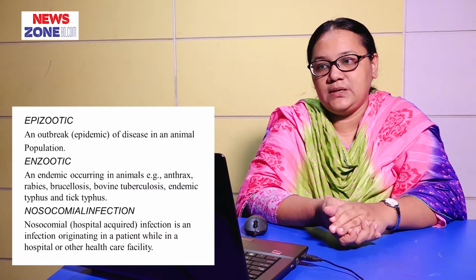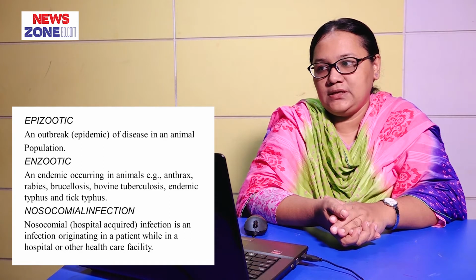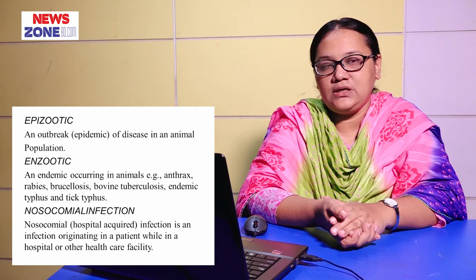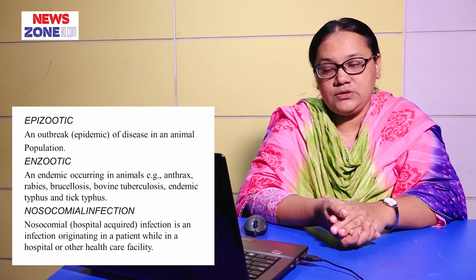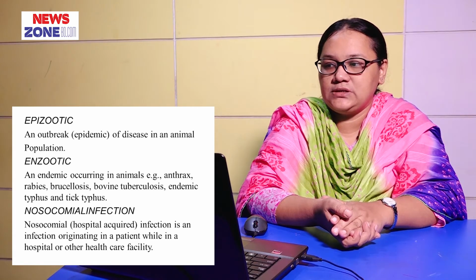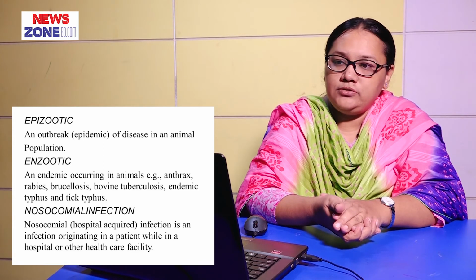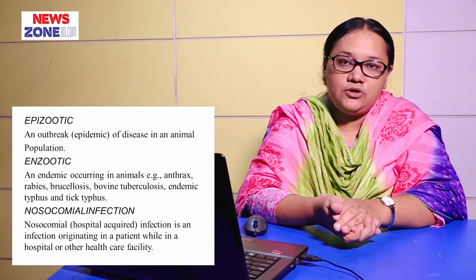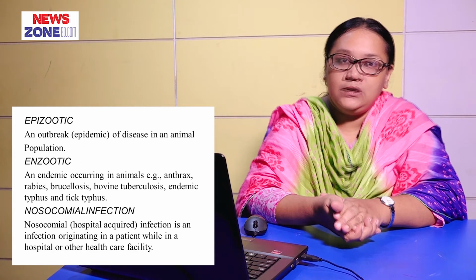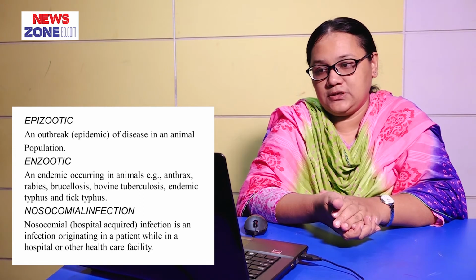Today we would like to know the epizootic. What is epizootic? An outbreak or epidemic of disease in an animal population. This is called epizootic. And enzootic, an endemic occurring in animals: anthrax, rabies, brucellosis, bovine tuberculosis, endemic typhus and tick typhus. We would like to know epizootic and enzootic because many diseases transmit from animal to man. So, we have to know the epizootic and enzootic.